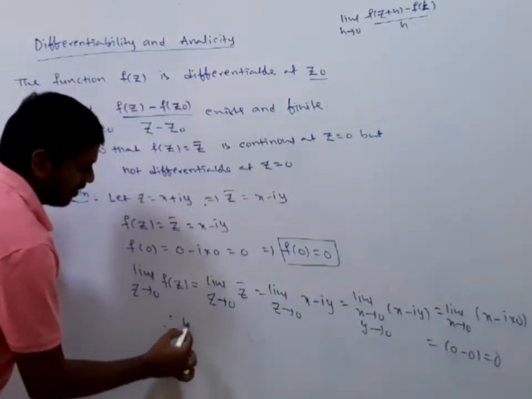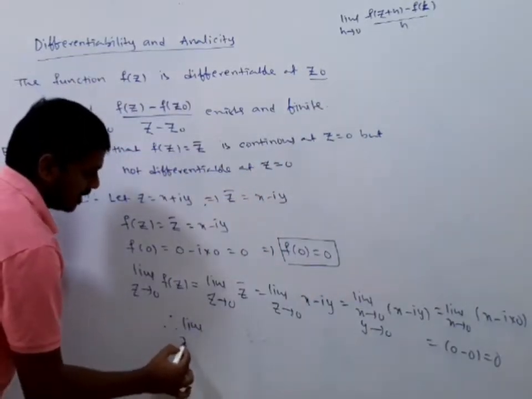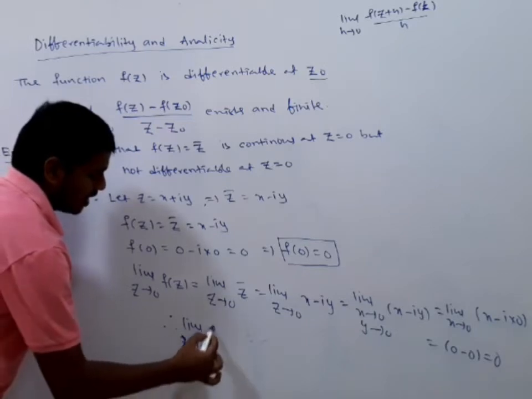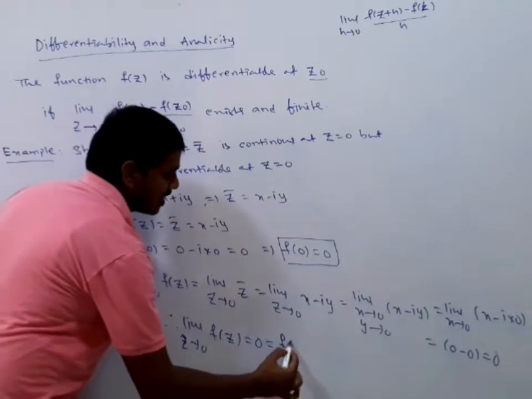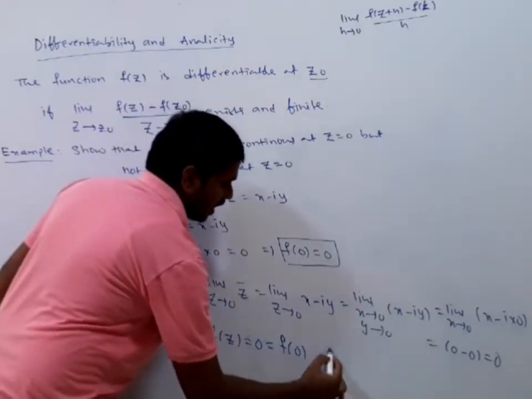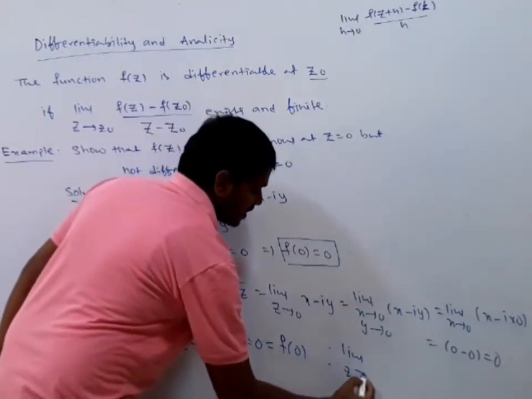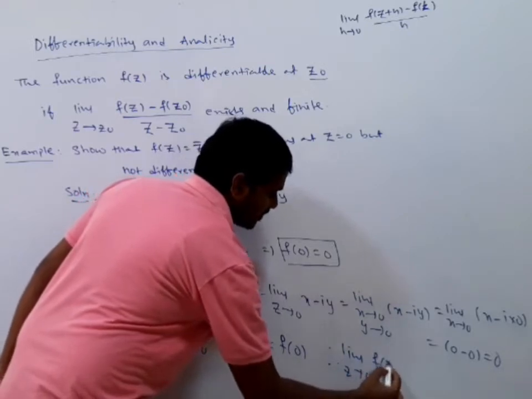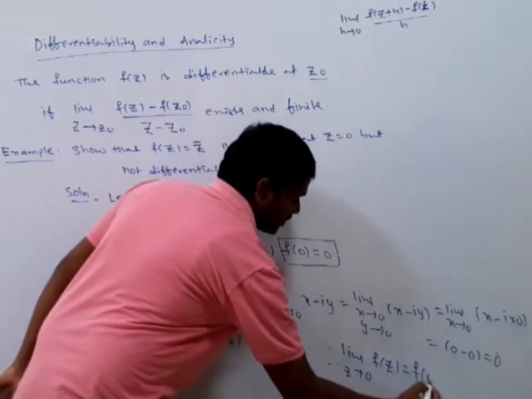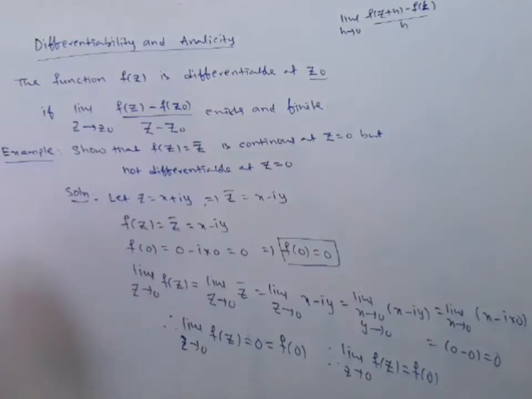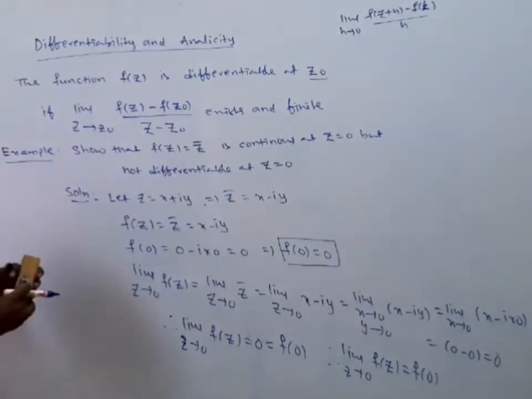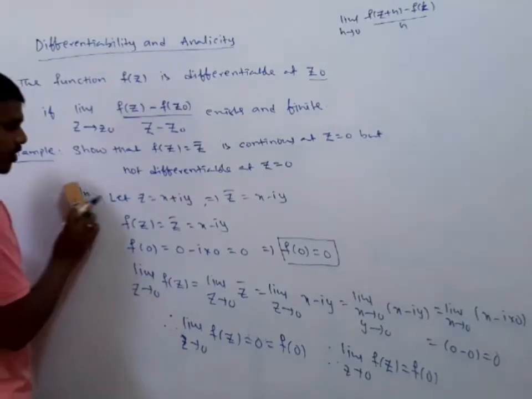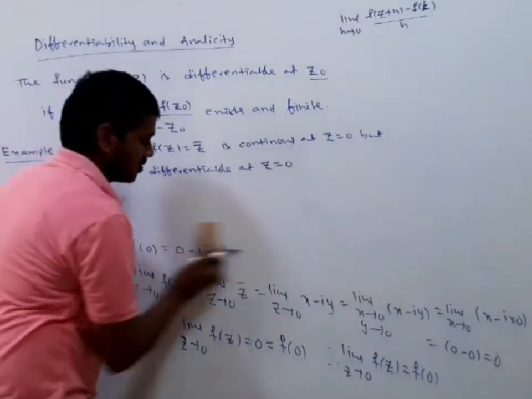Therefore, finally what we have? Limit z tending to 0 of f of z is equal to 0. This 0 is the same as f of 0, right? Therefore, limit z tending to 0 of f of z is equal to f of 0. So from this we say that the function is continuous at z is equal to 0. Is it clear? Now I am going to check the differentiability at z is equal to 0.